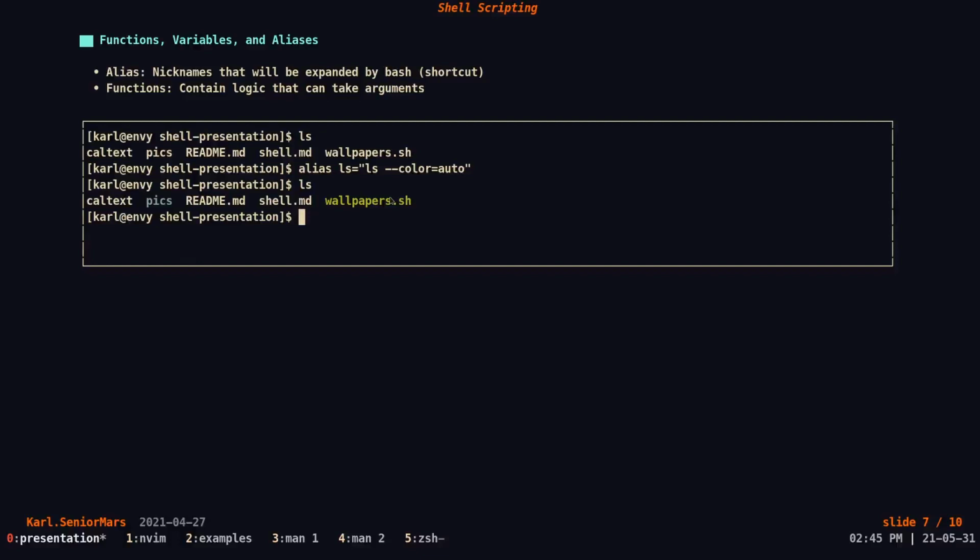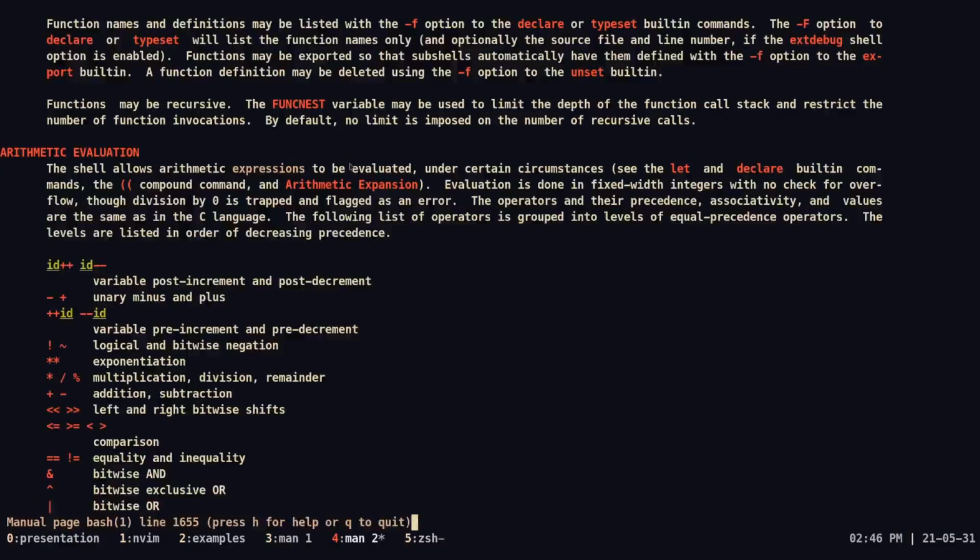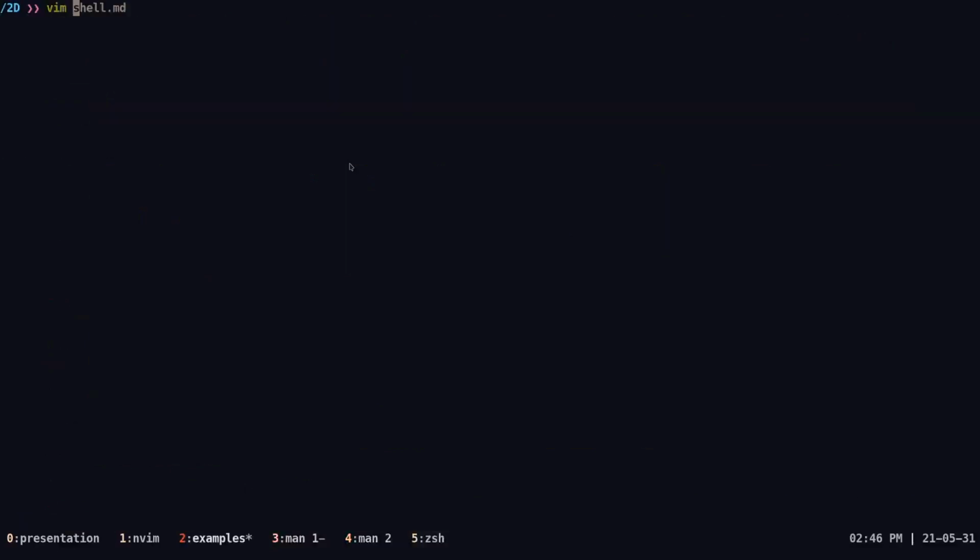Here's where the difference lies. The full name of this alias we created would be ls --color=auto, but it really can't take arguments, or do more logic than this. So even though aliases are cool, if you're going to run a really long command, they can't take more logic than is written in them, whereas functions can. So let's take a look at a function.